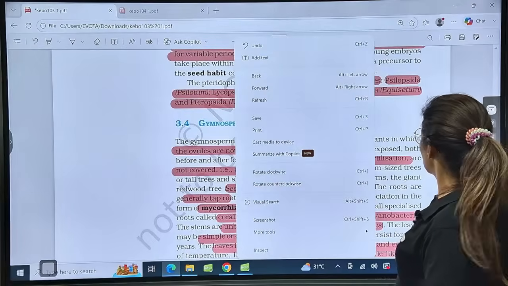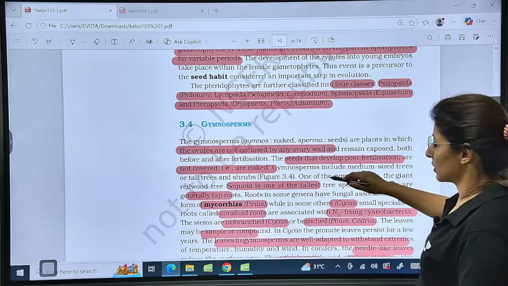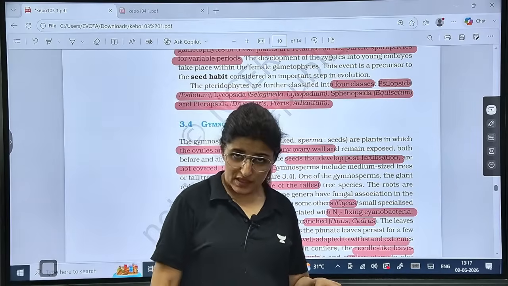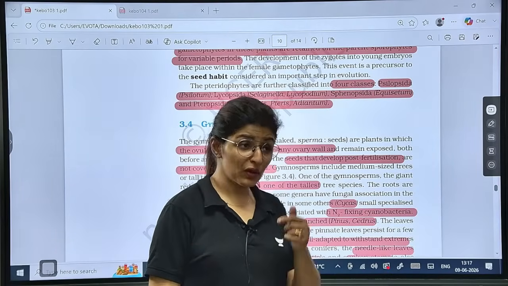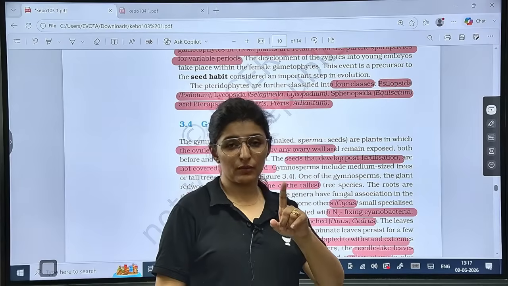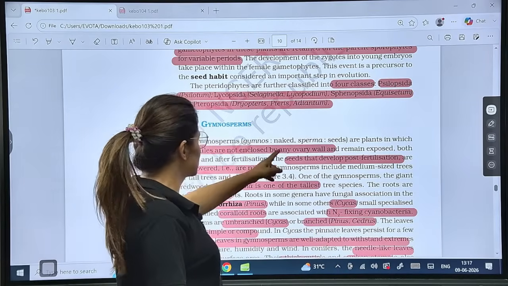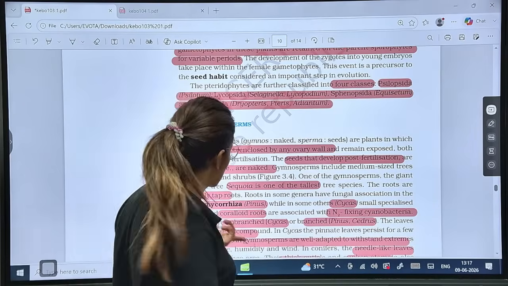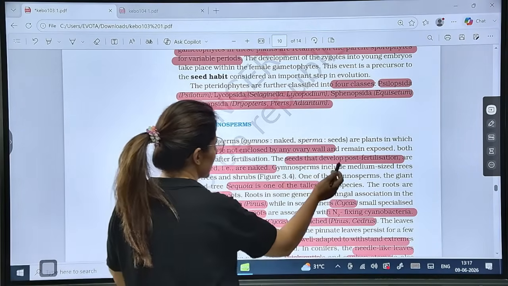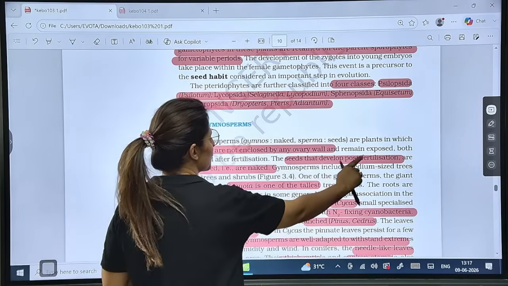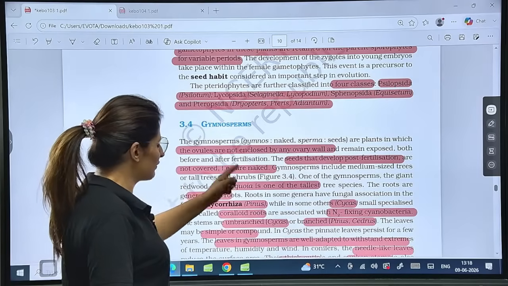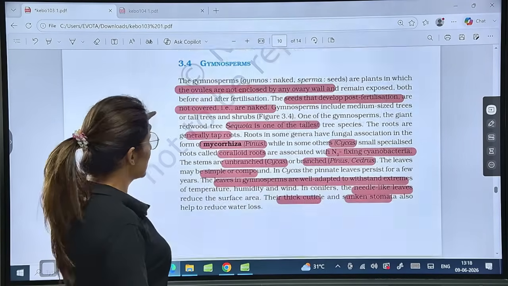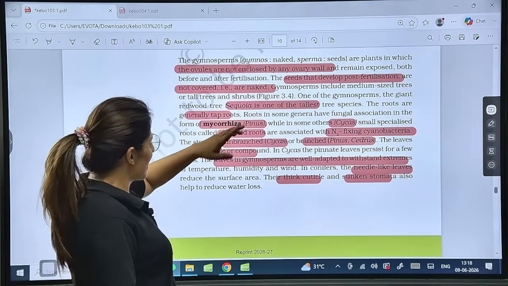Now, talking about gymnosperms here. Gymno means naked. In the 2026 paper on 3rd May which happened, we got just one question from plant kingdom and that question was around gymnosperms. So why are they naked? Because they are not enclosed by any ovary wall. So seeds that are post-fertilization, not covered and are naked. Sequoia is one of the tallest and generally, now these gymnosperms generally have taproots.